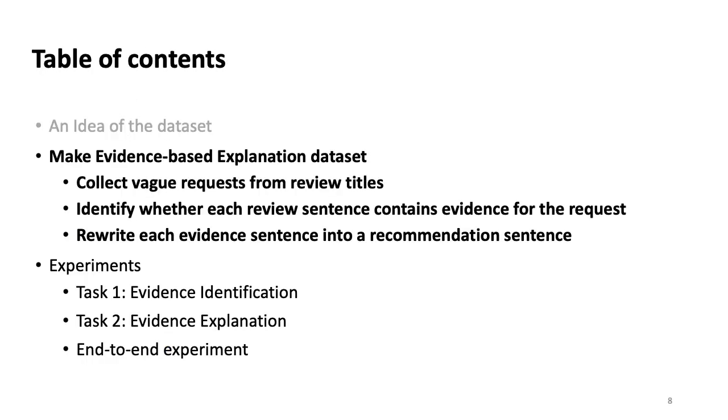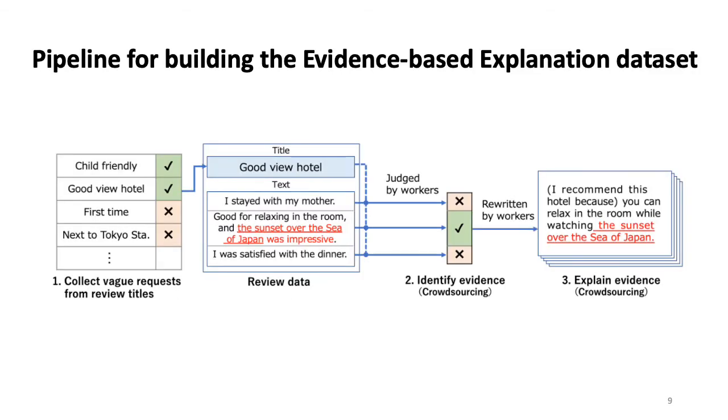Next, let's talk about our dataset. This is the pipeline to make the evidence-based explanation dataset. First, we collect vague requests from review titles. Second, using review titles and text, we asked crowd workers to identify whether each review sentence contains evidence for the request. Finally, we asked crowd workers to rewrite each evidence sentence into a recommendation sentence.